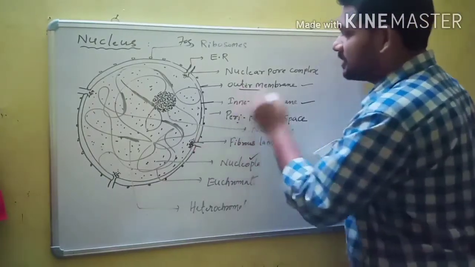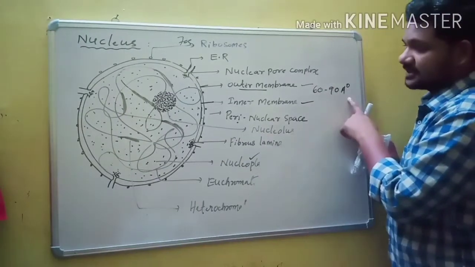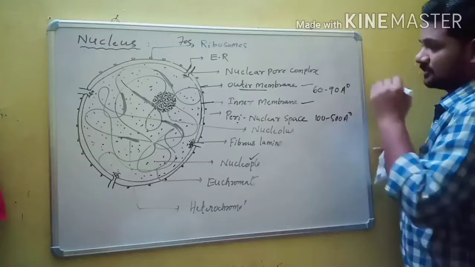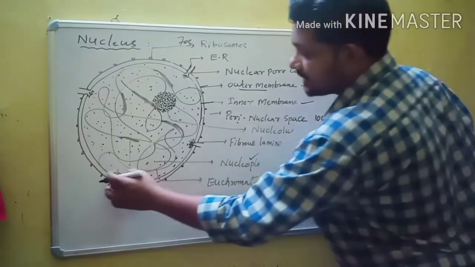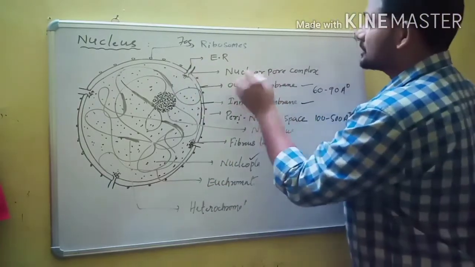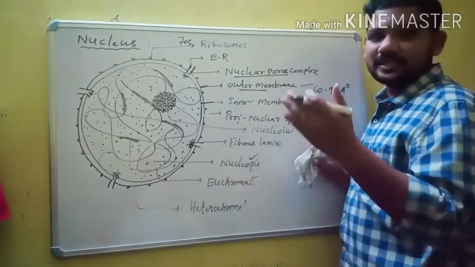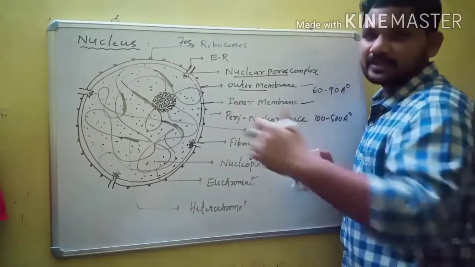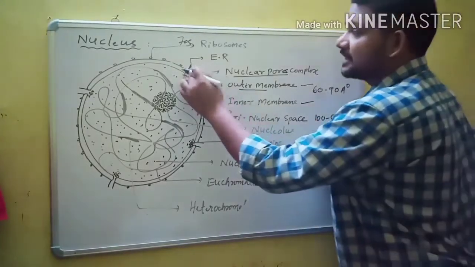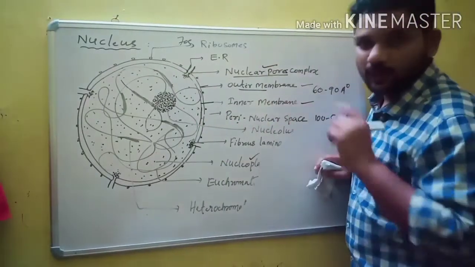The thickness of each membrane is about 60 to 90 angstrom units, and the thickness of the perinuclear space is 100 to 500 angstrom units. At places there are perforations in the nuclear envelope, and these pores are called nuclear pores. The outer membrane and inner membrane are connected at some places, and these places leave a small pore.